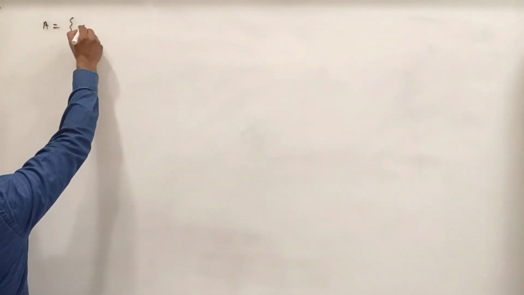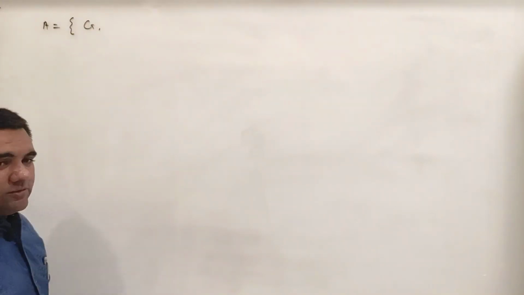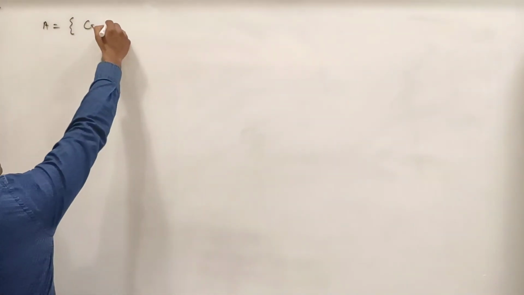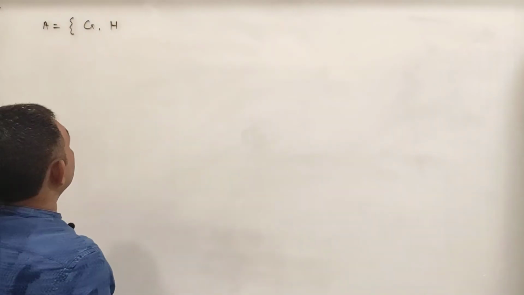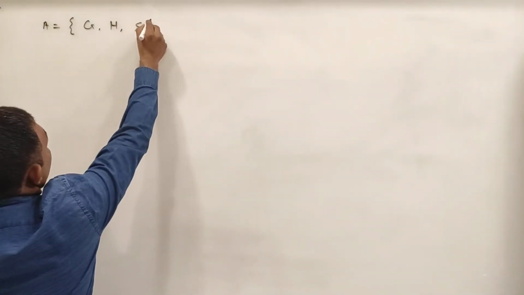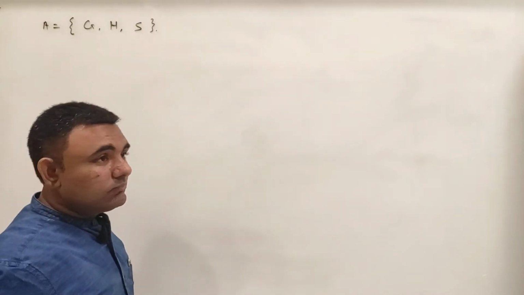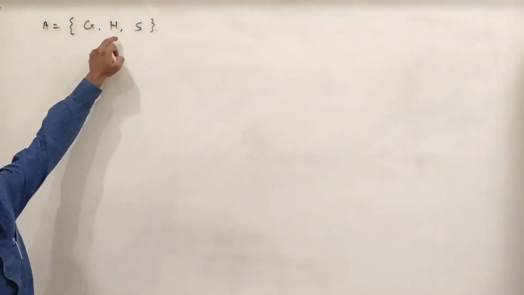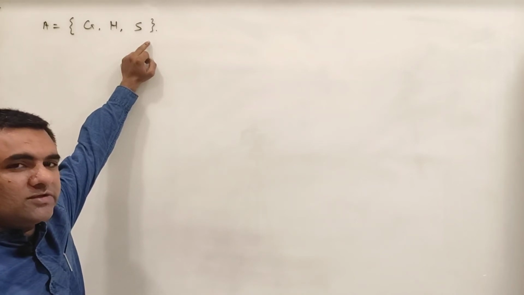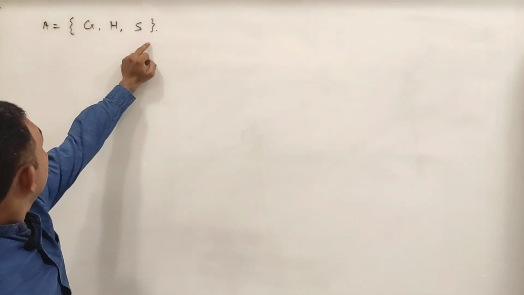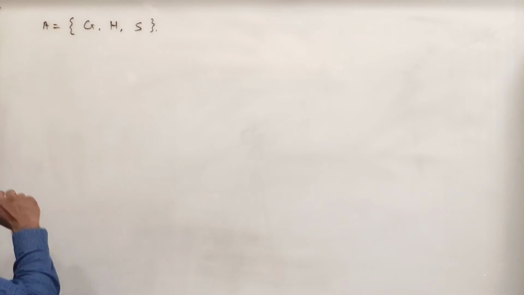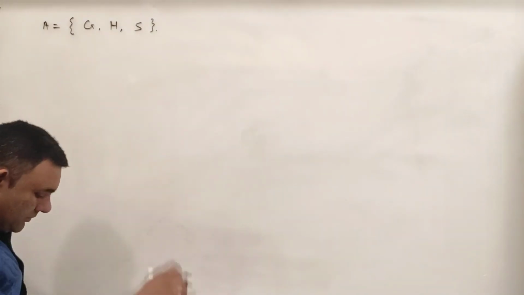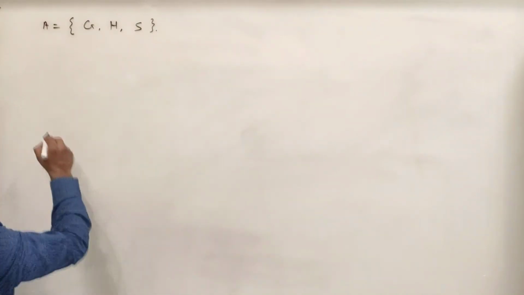For example, let me consider a set A. Set is constituted with say G. G stands for Gandhiji. H stands for say Hitler, and S stands for say Sardar Patel. So Gandhiji, Hitler and Sardar Patel. I have considered these 3 personalities. Okay, before going to this example, let me write one note.